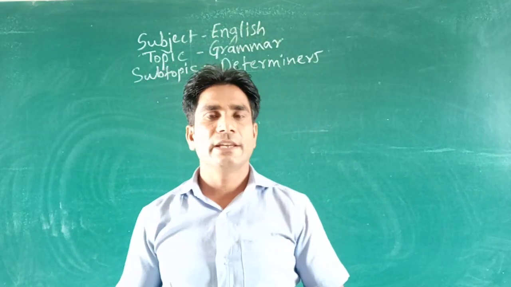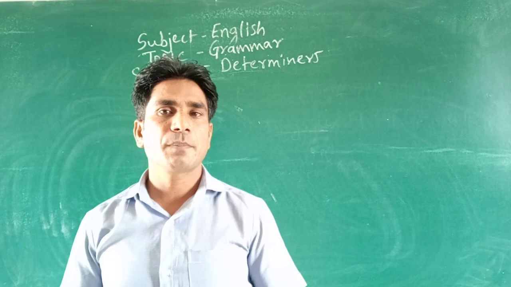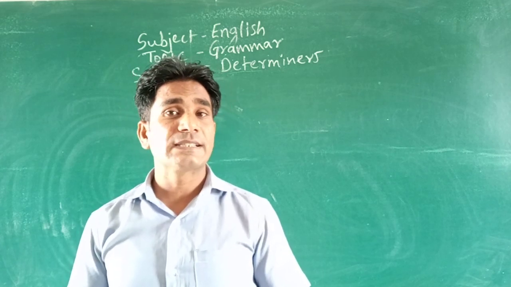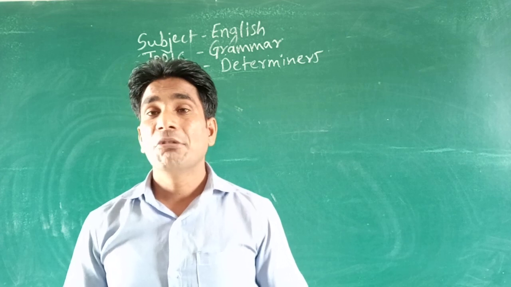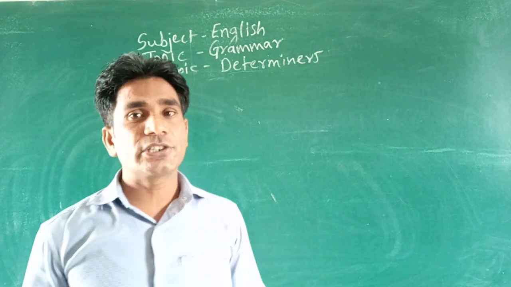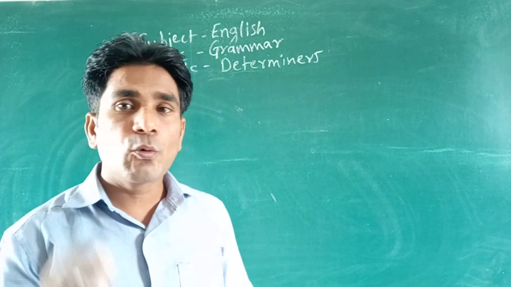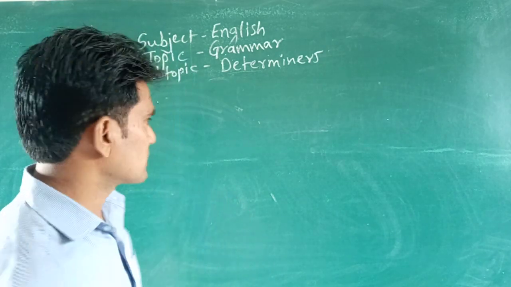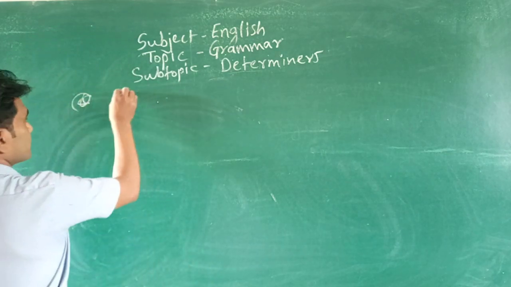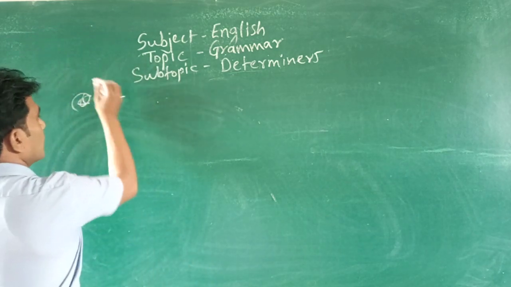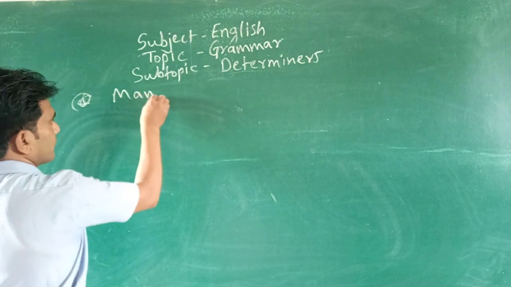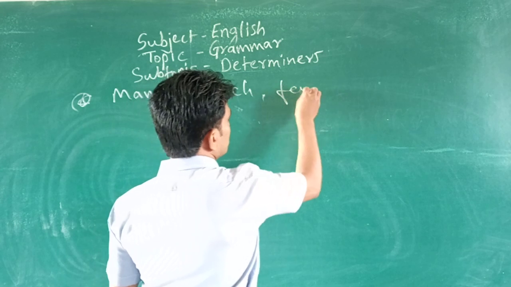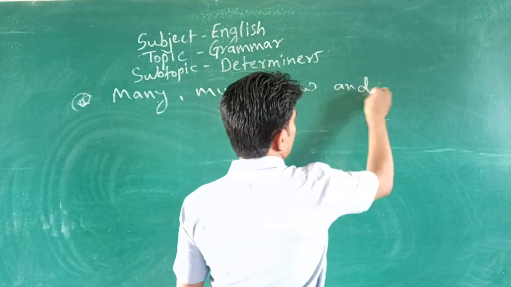Today we are going to see another part of determiners, and actually we are going to continue the same topic, that is quantitative determiners. In the quantitative determiners, today we are going to see another group of determiners, and that group is much, many, few and less.